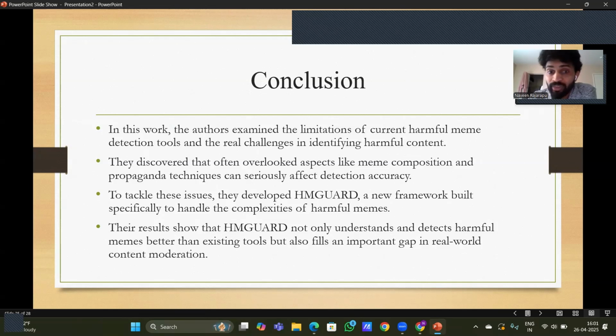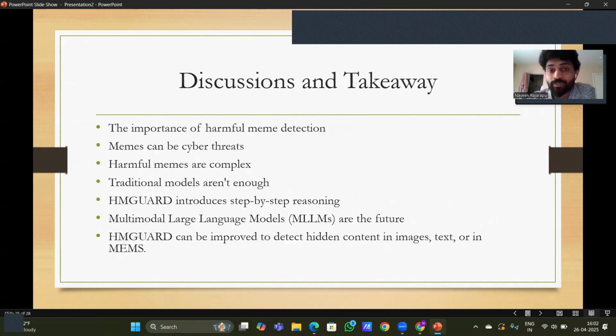So they tackled them with a new framework called HMGuard, which performed extremely well, outperformed all the existing tools in SOTA, and also set a new benchmark of 92% accuracy. And HMGuard fills the real gap in existing harmful meme detection systems.